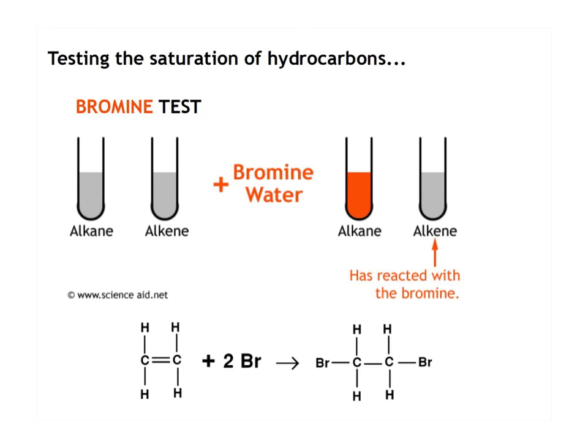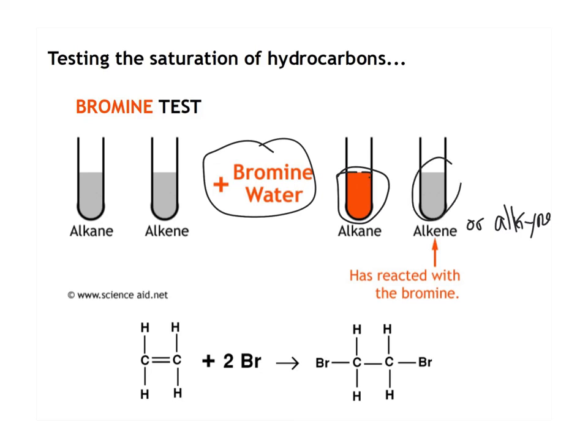One way that we can identify alkenes and alkynes is what's called a bromine test. So bromine is a brownish liquid. When we put it in an alkane, nothing happens. So with alkanes, the bromine will still appear brownish when mixed, meaning that the thing is saturated. If something is unsaturated, so if it's an alkene or an alkyne, so if it has double or triple bonds, then it will undergo an addition reaction, and that bromine will actually go colorless. So that's one way that we can identify whether a compound is saturated or not.